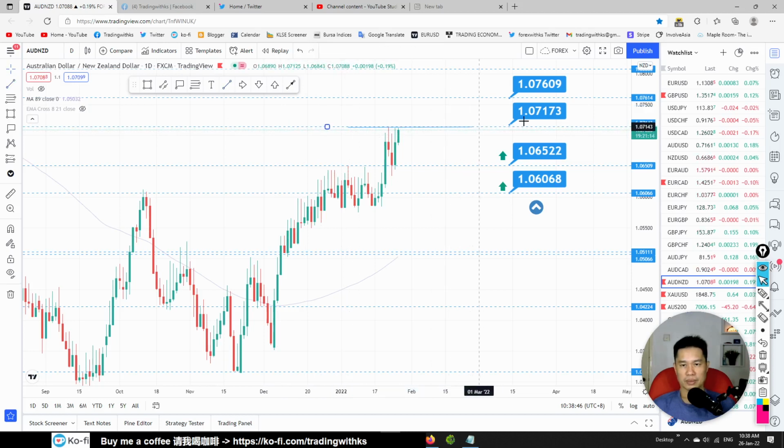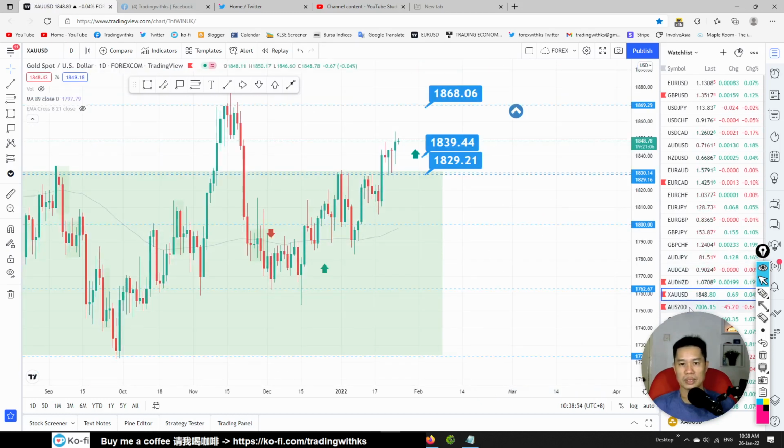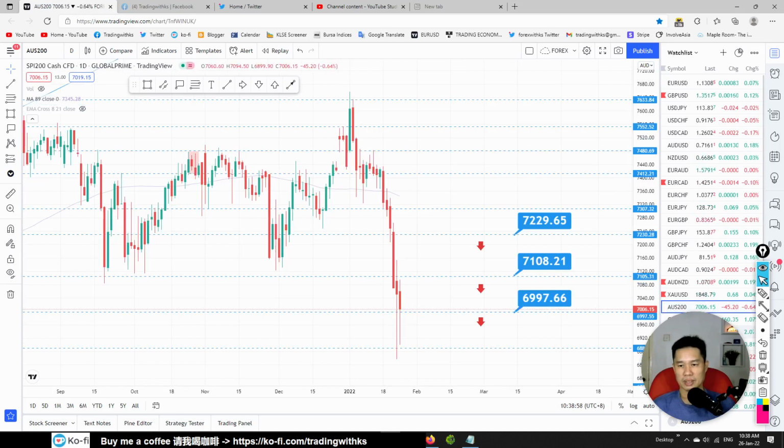Okay, these are the better trades that you might want to take. These are the better setups. Gold, yes, a better setup here. Other than all this, no. So the better setups are gold, AUD NZD, Euro CAD, and pound USD.